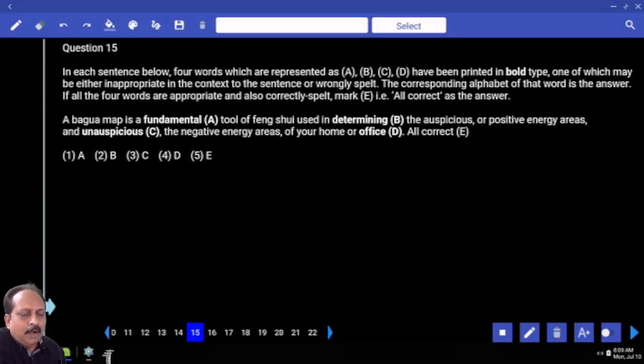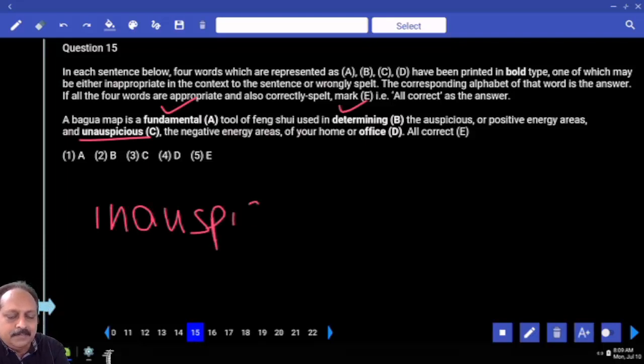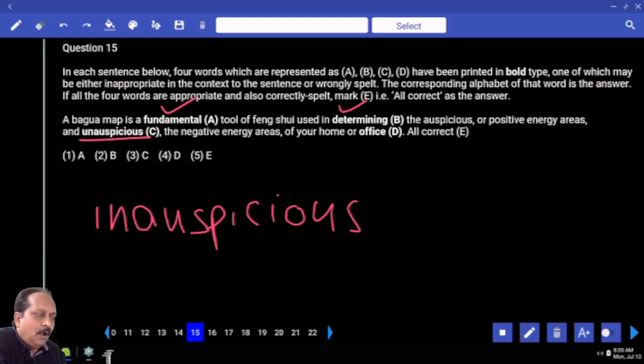A Bagua map is a fundamental tool of feng shui used in determining any problem. Is anything wrong with fundamental? No. The auspicious or positive energy areas and inauspicious. The right word here is inauspicious, not unauspicious. Fortunate, unfortunate. Auspicious, inauspicious. So this is not the correct spelling.